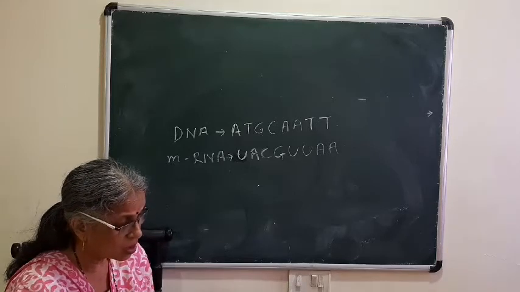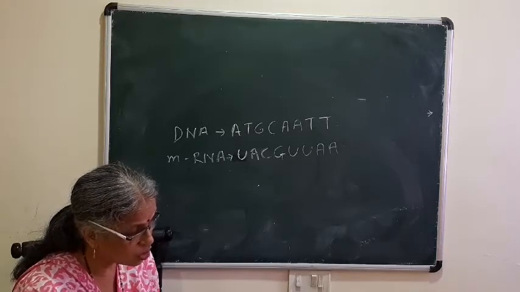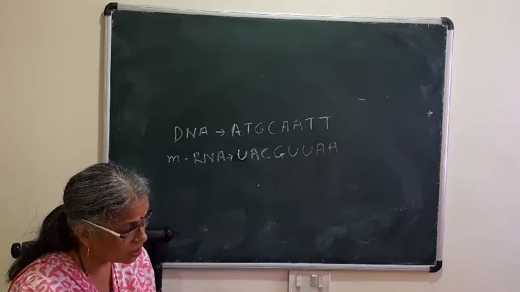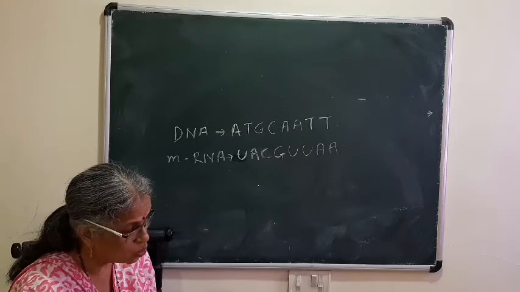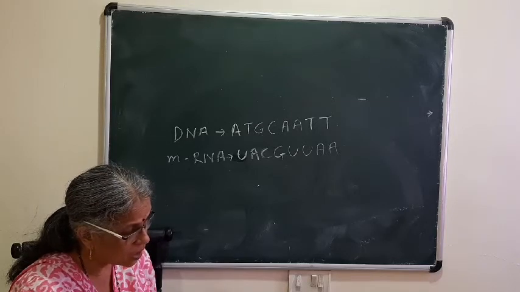Now here, what is the sequence of nucleotide in this? So they have shown AUG UUC AAA.